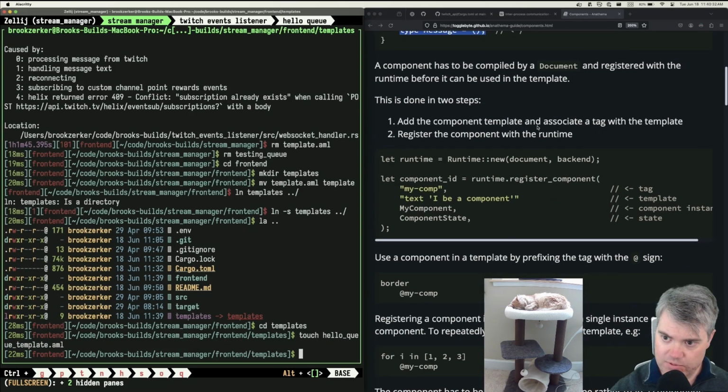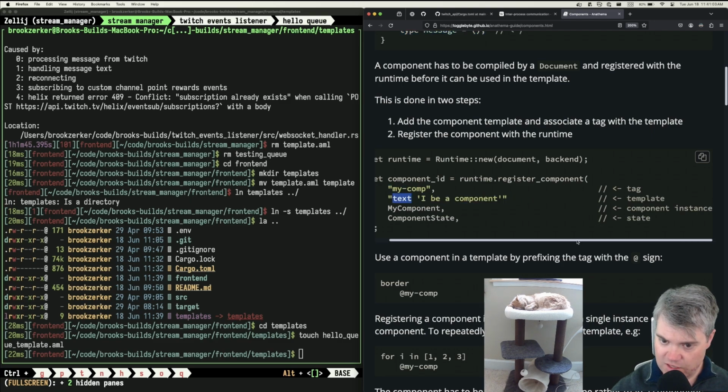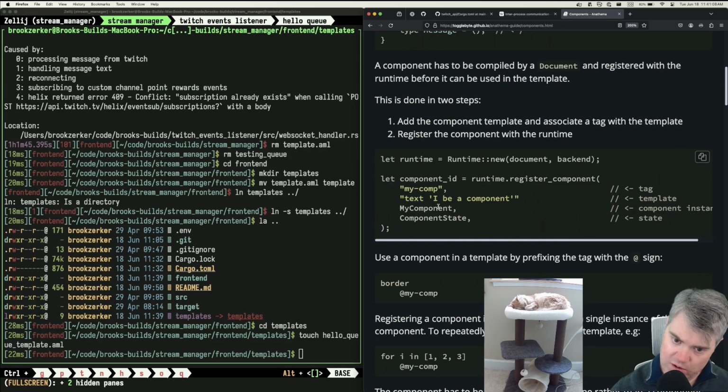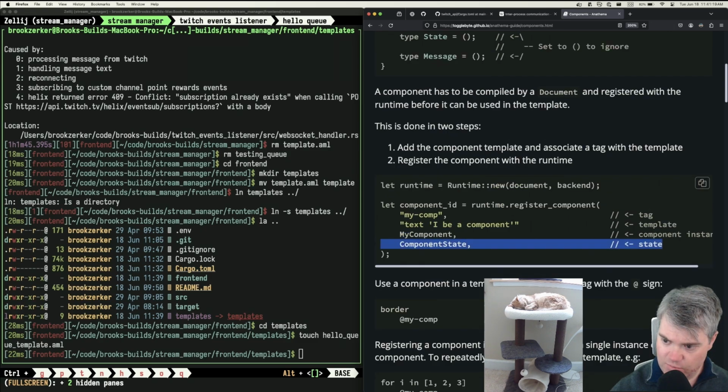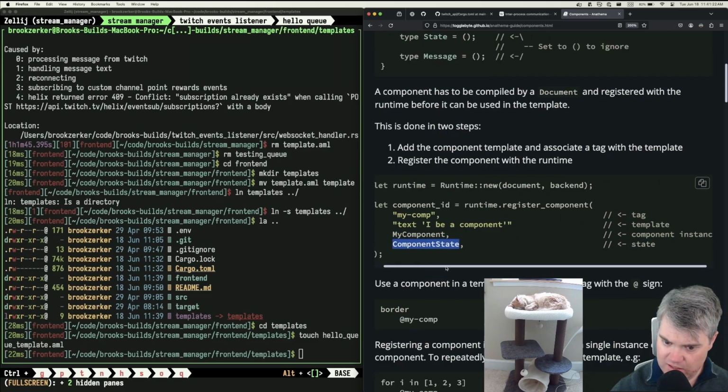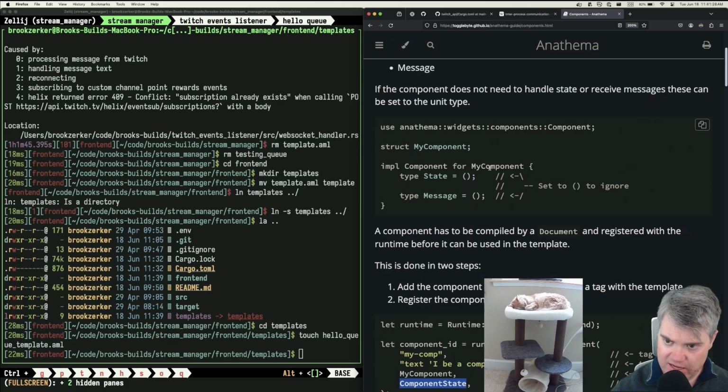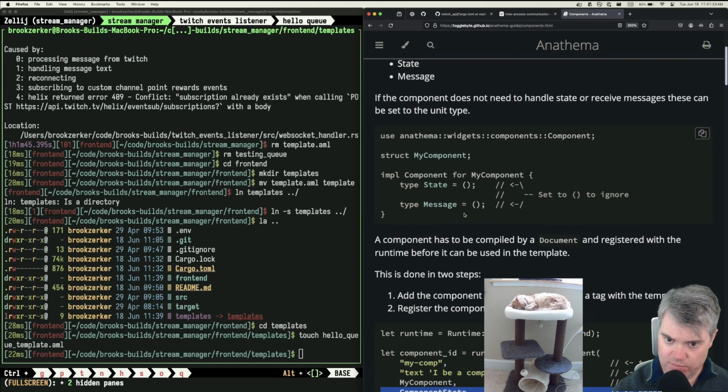Add the component template and associate a tag with the template. Register the component with the runtime. So we're going to have runtime register component, name the component, which he calls a tag. The template of the component instance. Wait, where did that come from? And then component, the state of the component. Huh. Oh, my component. They're like that. Okay. And component state is just another component, right?